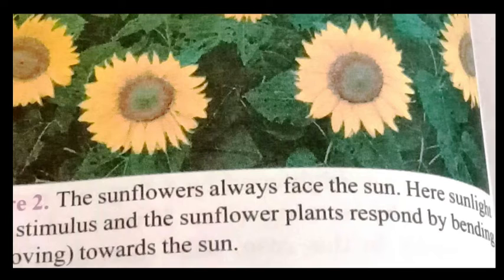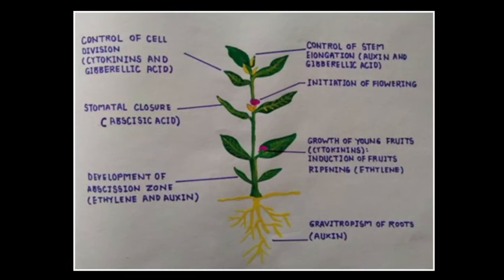So the seed of a plant is inactive and dormant. It is in a dormancy state. A seed must have certain conditions like water, warmth, air and hormones. These are all necessary to break the dormancy and germinate to form a seedling, which then grows into a plant. The breaking of dormancy of a bud also requires certain plant hormones. Keeping all these points in mind, we will now discuss the various types of plant hormones. And here we go.